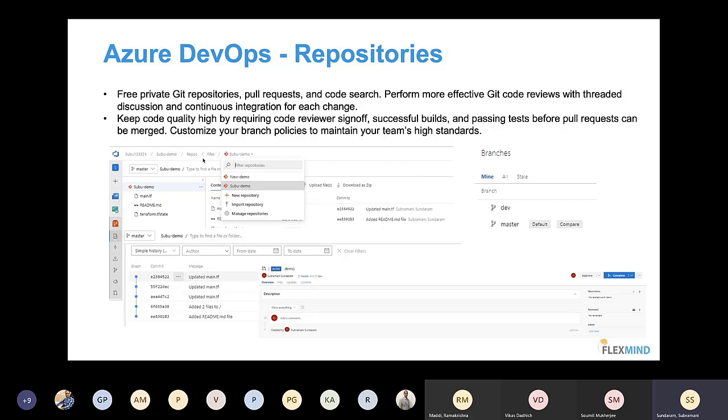Repository creation and everything in Azure DevOps is very, very easy. You can do all the operations that you do on Git. I don't know how many of you know Git, but if you have been using Git for quite some time now, it is the same thing that you do in Azure DevOps. You still have your repositories, cloning, branches, and pull requests.